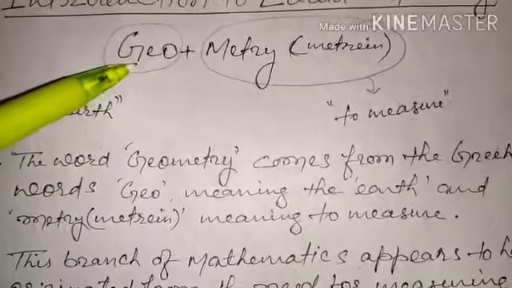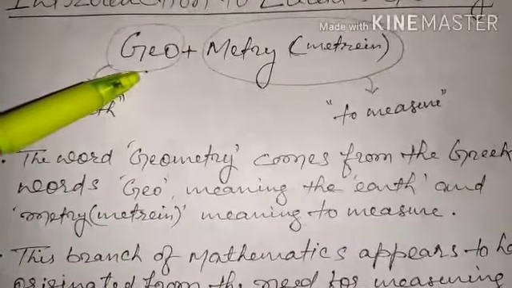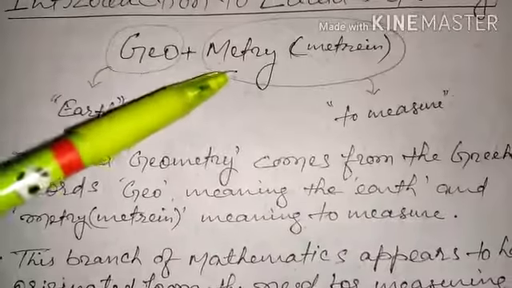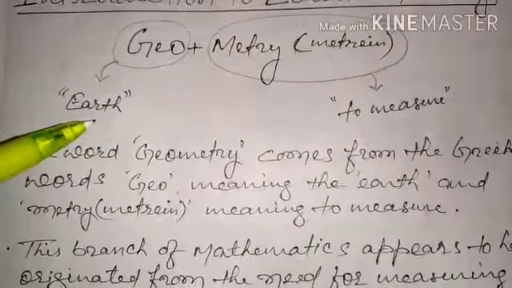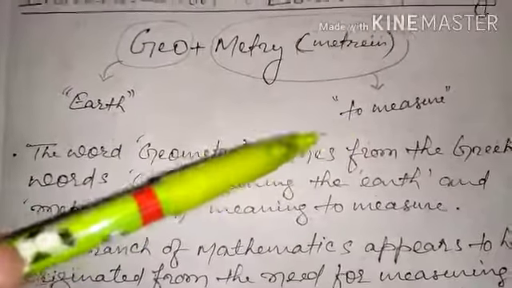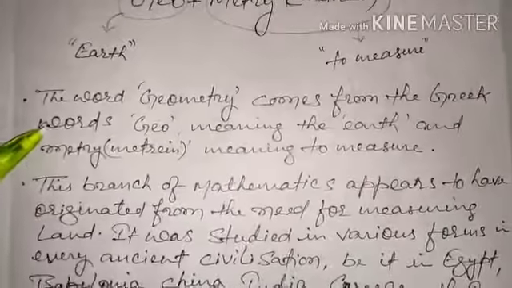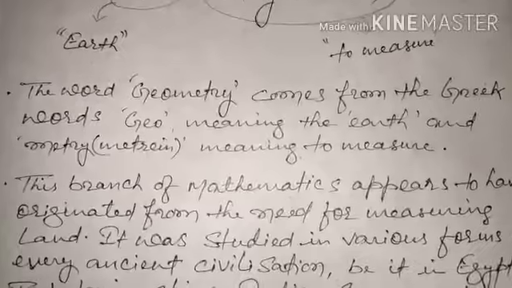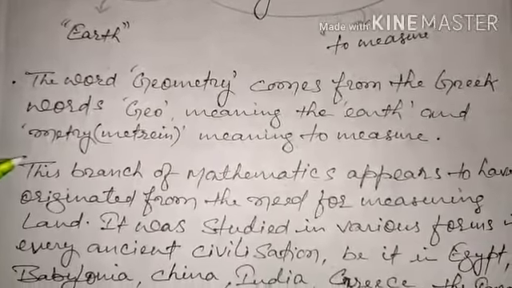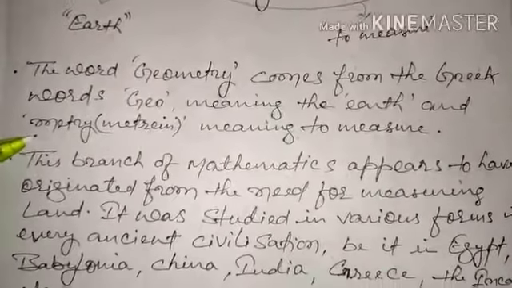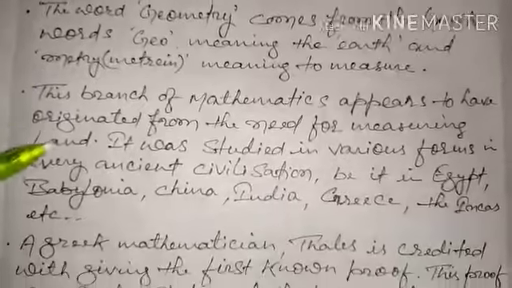Geometry is made of two words, that is two Greek words you can say. The geo and metrine. Geo means earth and the metrine means to measure. Okay, now let's read it out. The word geometry comes from the Greek words geo, meaning the earth, and metri, meaning to measure. I hope this thing must be clear to you.